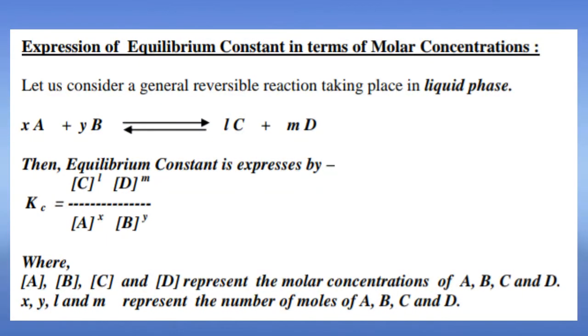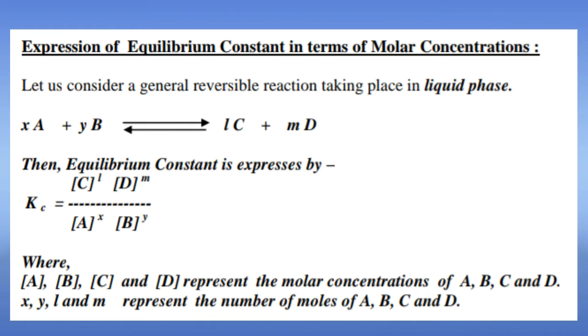To express equilibrium constant in terms of molar concentrations, let us consider a general reversible reaction taking place in liquid phase. That general reversible reaction is X moles of reactant A plus Y moles of reactant B, reversible symbol, L moles of product C plus M moles of product D. This reaction taking place in liquid phase means all the reactants and products of this reaction are in the liquid phase.